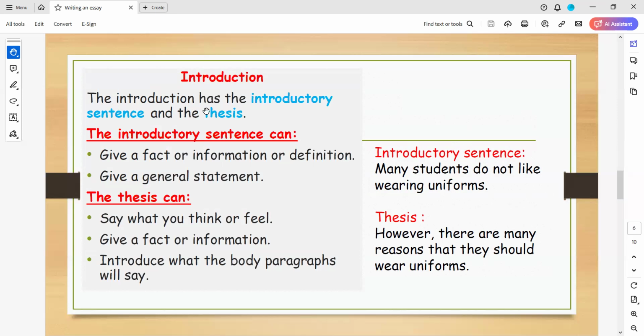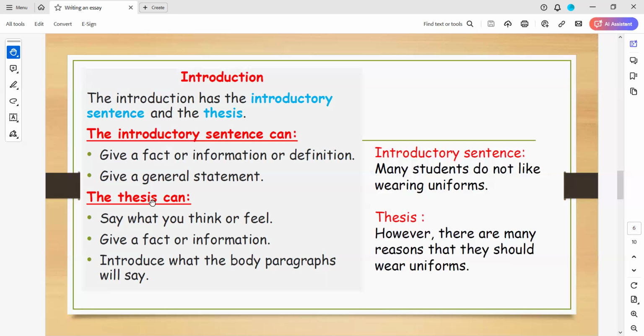The introduction has the introductory sentence and the thesis. When I say introductory sentence, it means the topic sentence. The introductory sentence can give a fact or information or even a definition, a general statement, like here: many students don't like wearing uniforms. And here is the topic sentence, the introductory sentence, the opening sentence. You can call it whatever you want.